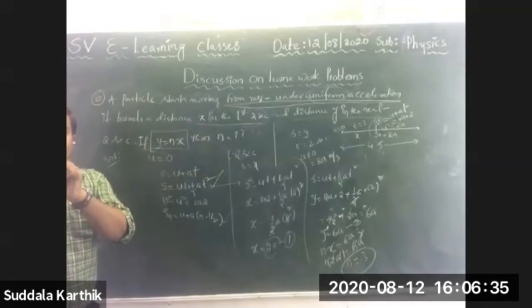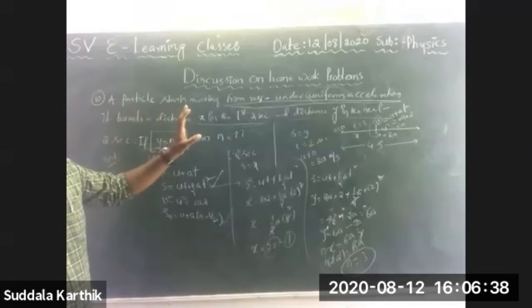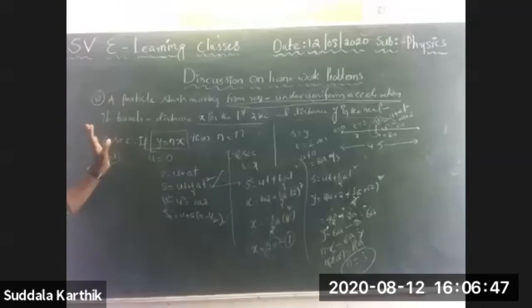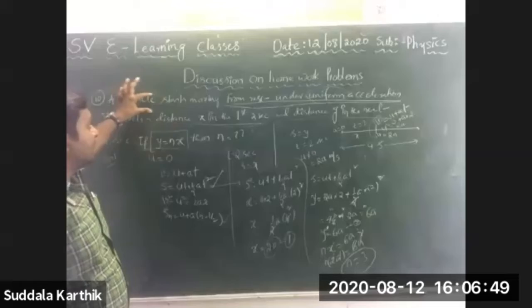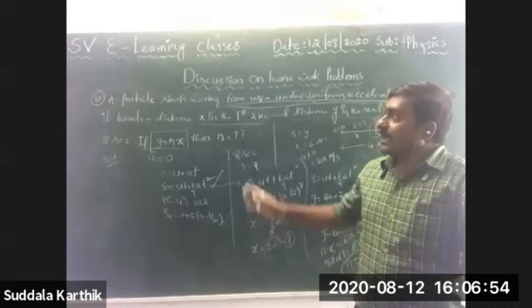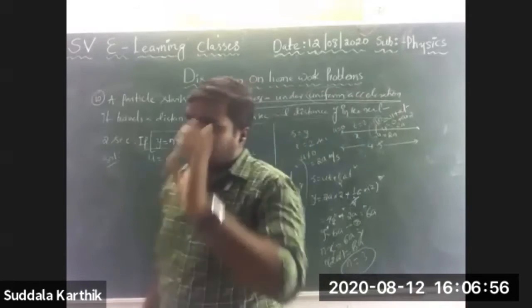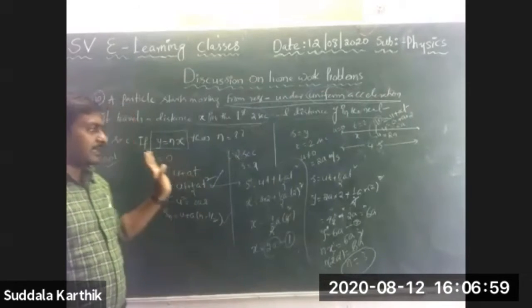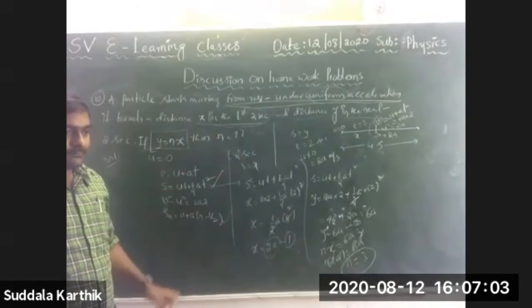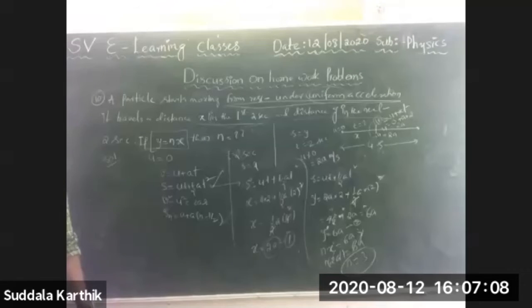If you read the question one time, then you will get what is there. Second time, yes, some known terms are there. And the third time, automatically you will get the formula, which formula we have to use, and like that you will get the answer. Right? Is it clear? Yes, sir. It's clear. All right. Take a screenshot, Nana. Okay, sir.